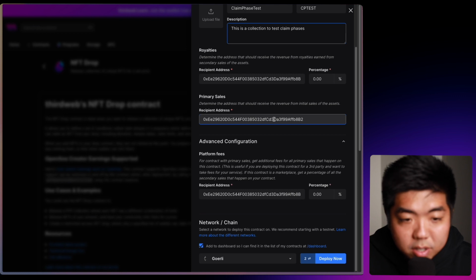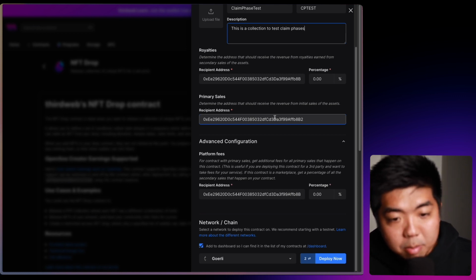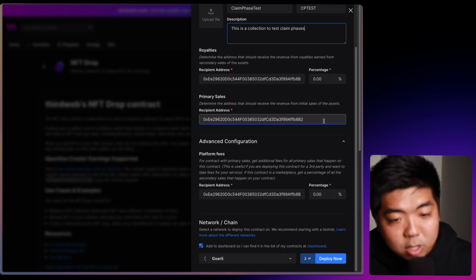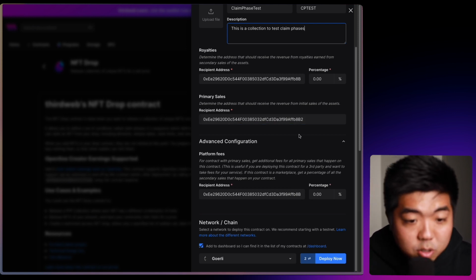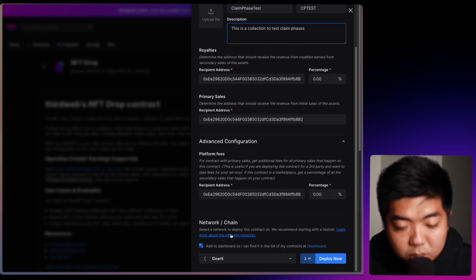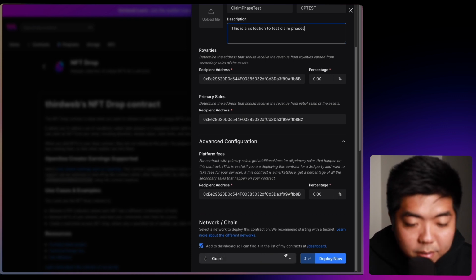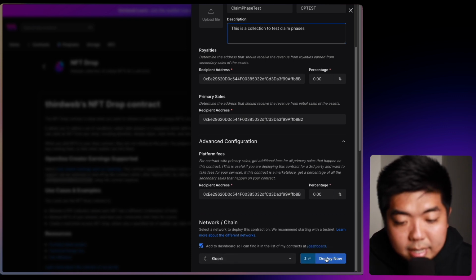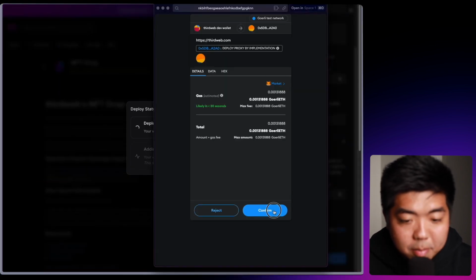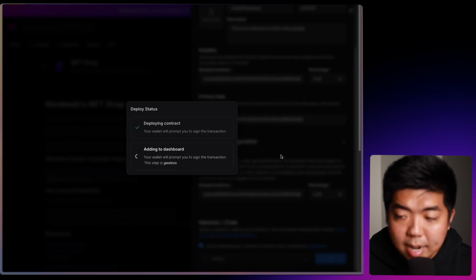You can also change the primary sale, so funds from primary sales will get deposited to this wallet address here instead of the wallet address that is deploying the smart contract. And then down here at the bottom, you can select the network or chain you want to deploy your smart contract to. I'm going to be using Goerli for this, so the Goerli testnet. I'm going to click on deploy here. We have a transaction that comes up. I'm going to confirm that, and then we're going to sign to add this to our dashboard.